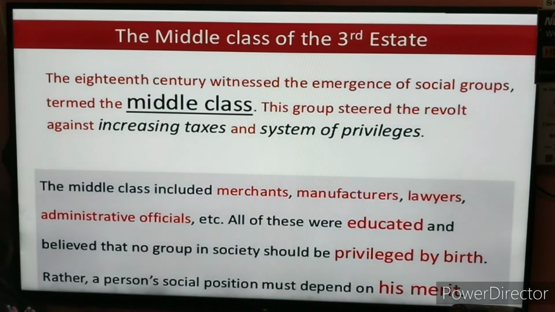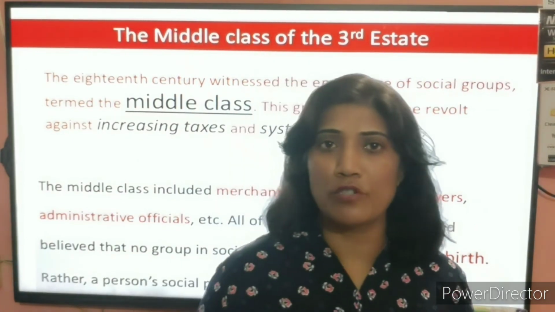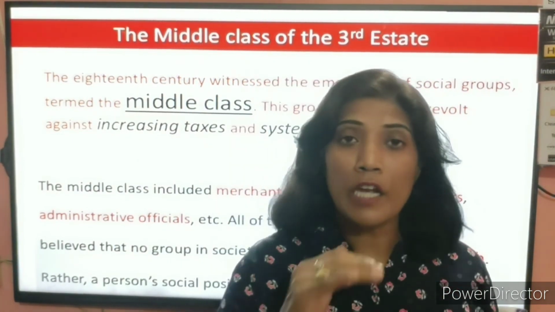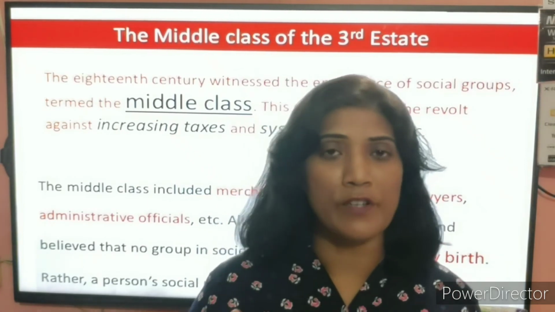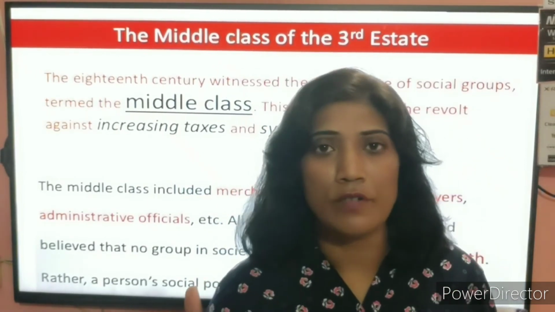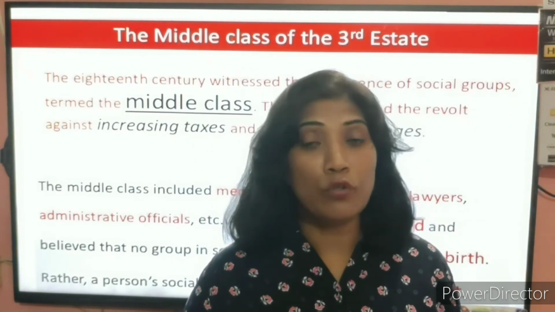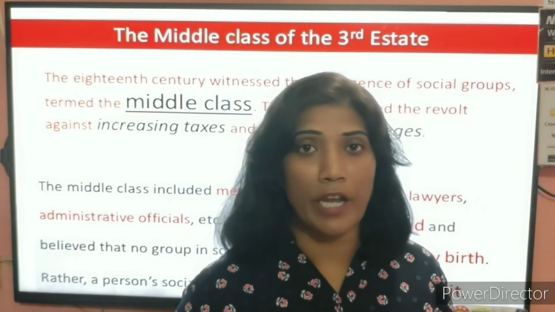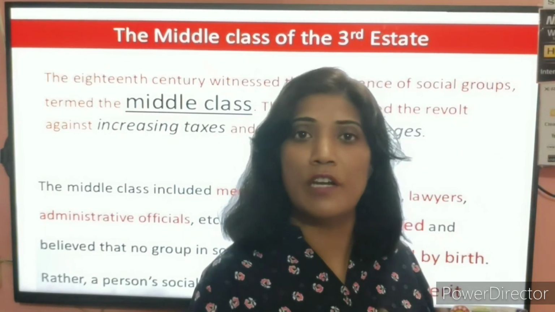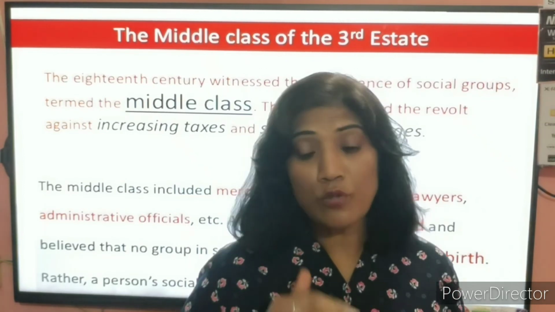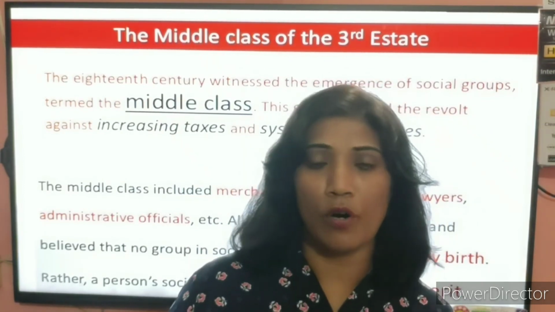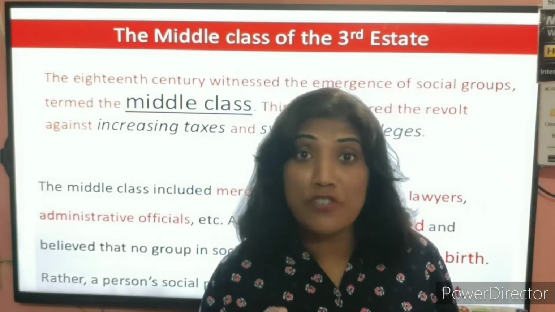In the same manner, at this time you can see that within the third state only, there were a few richer people also, a few landlords, government officials, court officials, some merchants, and small traders who had earned money through overseas trade. Overseas trade means doing trade with different countries. So there were a few merchants in the third state who had better financial conditions.